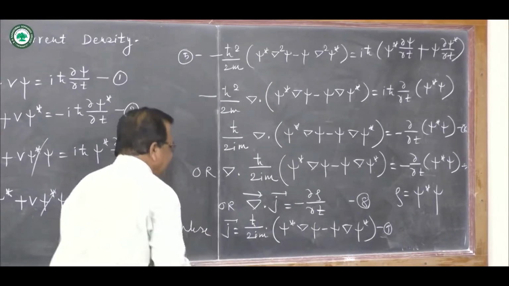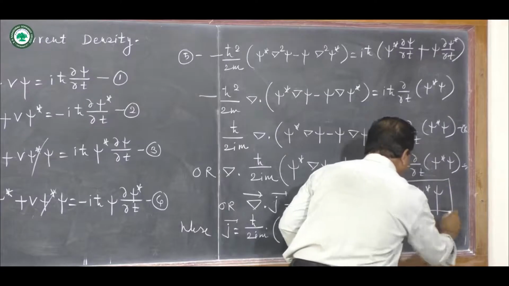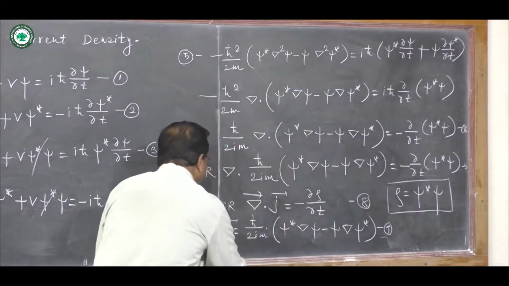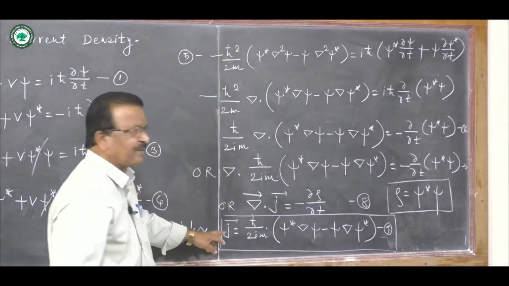This quantity J is called probability current density or probability current.